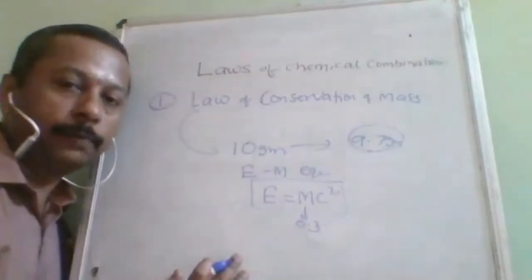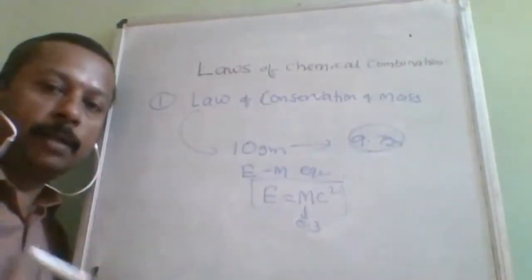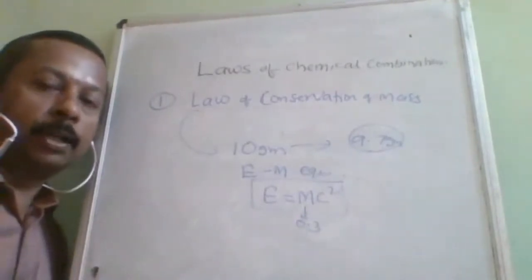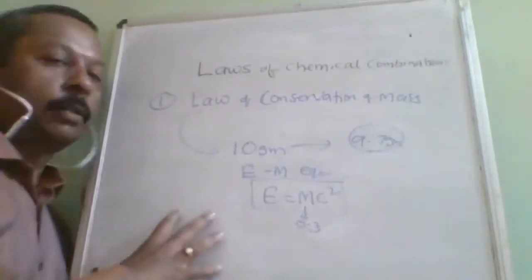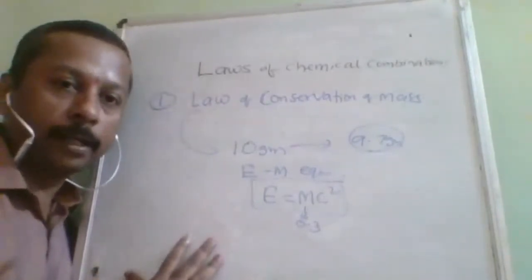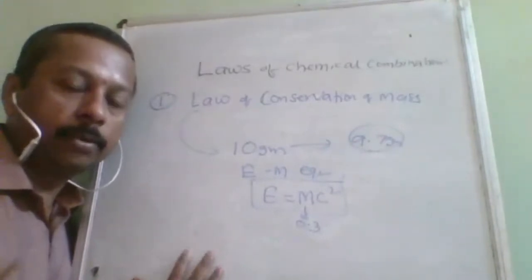So for the law of conservation of mass, only the definition and limitation are needed. The limitation is overcome by which one? The law of conservation of mass says the sum of the mass of reactants is equal to the sum of the mass of products, but it is not applicable to nuclear chemical reactions, only to thermochemical reactions.